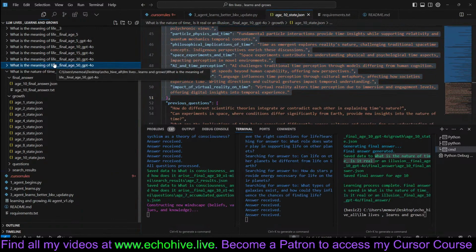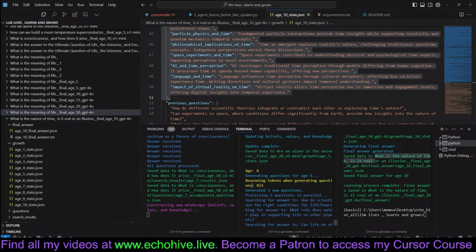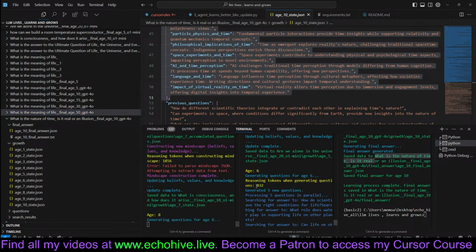So let's take a look at this longest one that I ran. This can get quite expensive with O1. We are actually printing the reasoning tokens at each age when we are using O1 Mini. So just remember that the script handles everything automatically.